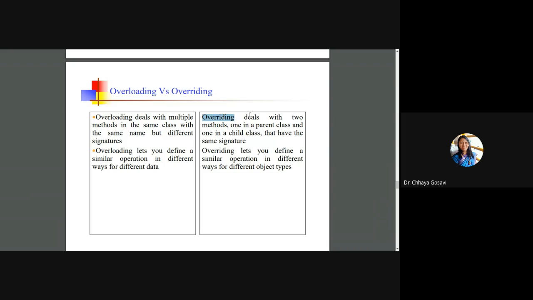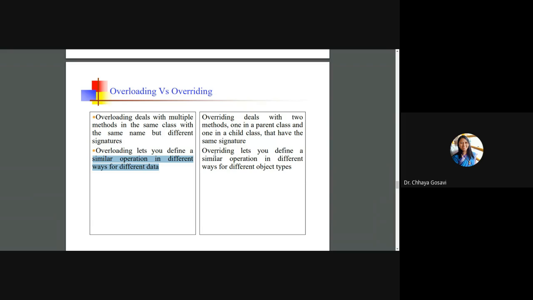pure polymorphism. Overriding deals with two or more methods, one in the parent class and the other in the subsequent child class, and they have the same signature. In overloading your signature is different, in overriding your signature is the same. Overloading lets you define a similar operation in different ways. We have seen the example of addition, which can be done on two matrices, concatenation of two strings, or two complex numbers. So the name is the same, but it performs operations in multiple different ways.